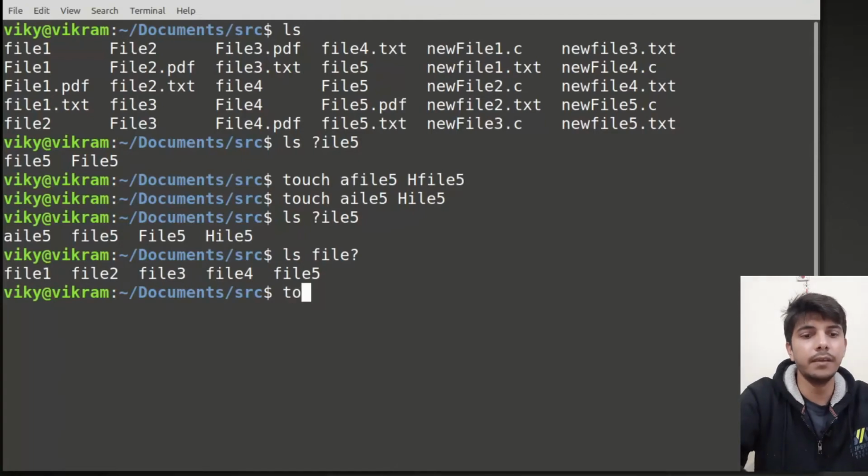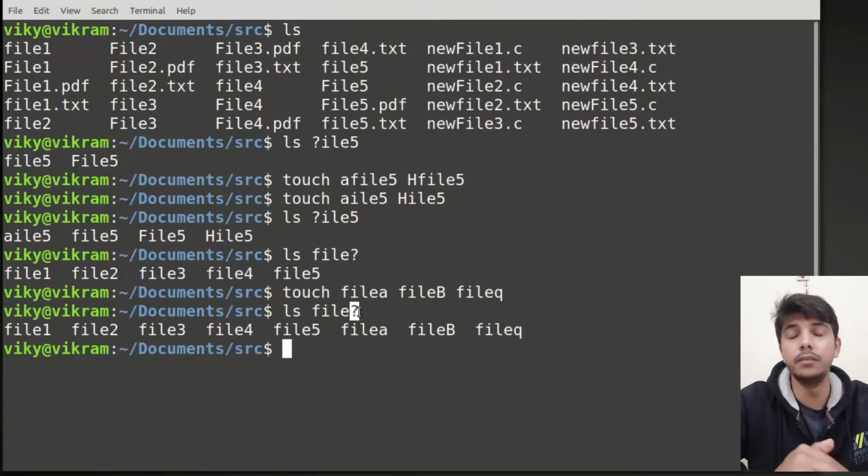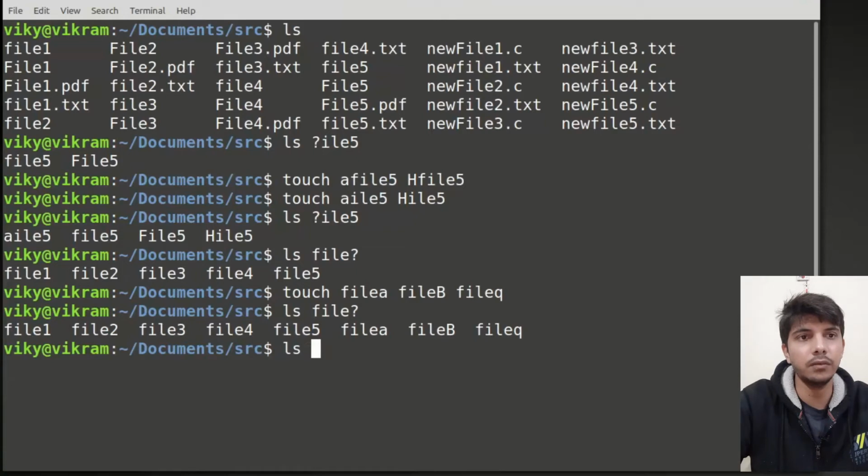If I create some file, let's just say filla and fill capital B, and let's just say fill Q. Okay, and if I again run it, then it is going to match with this file also. Okay, because with the question mark it will try to match with every possible character. Okay, you can also include multiple wildcards together. Okay, for example, you can use question mark and also asterisk.